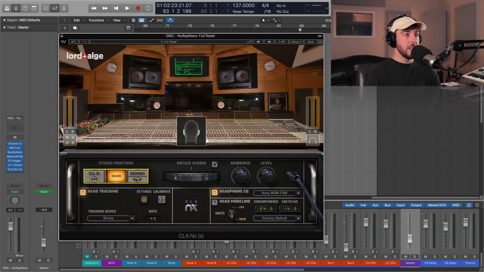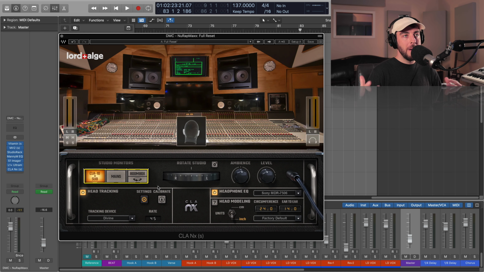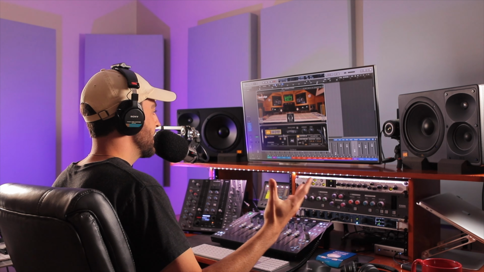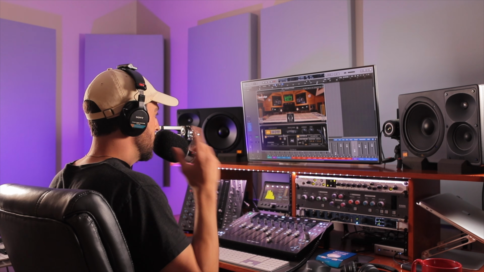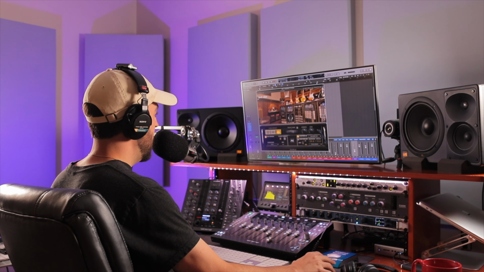This is a very useful reference, just hearing them on the 7506, but I'd be curious to also try out some of the other models. I'd love to hear this on like a DT770, the 880, the 990 here, also great headphones, the HD600. You're not always going to be able to mix or master from your preferred listening space, which in my case is my project studio. I've acoustically treated this room to some extent. I know it. I also know these monitors because I've mixed on them for a long time. But when I don't have that luxury, when I'm on my headphones, on my laptop, on the plane, in the coffee shop, or just traveling or whatever, this is going to be an invaluable tool to have these references.